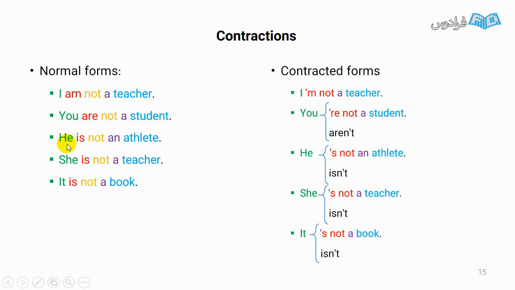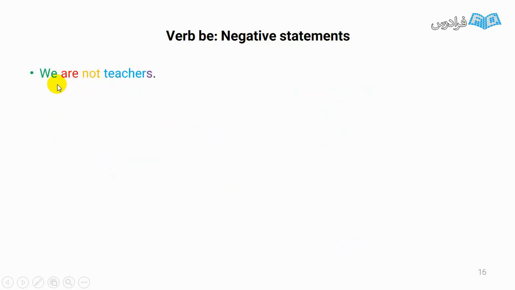What about he? He is not an athlete. He is not an athlete or he isn't an athlete. She is not a teacher. She's not a teacher or she isn't a teacher. It is not a book. It's not a book or it isn't a book.